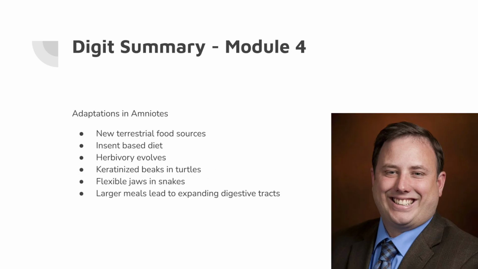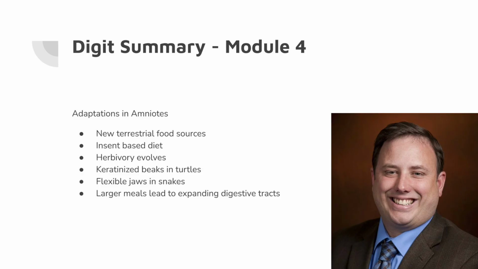In Module 4, we focused more closely on certain species rather than life as a whole. As amniotes diversified, their digestive systems adapted to new environments and food sources. Due to plants and insects becoming more abundant on land, different diets evolved, including herbivory, which required new strategies for processing plant material. Plants are more difficult to digest than animal tissue, which required adaptations that allowed animals to extract nutrients from new food sources.